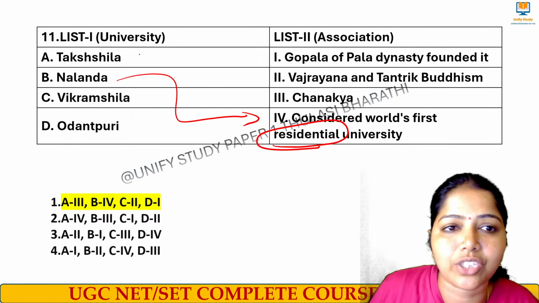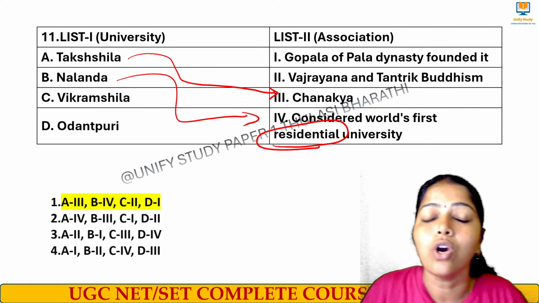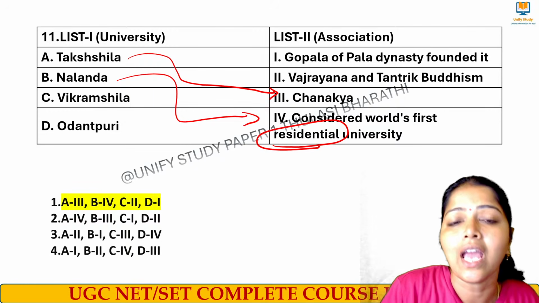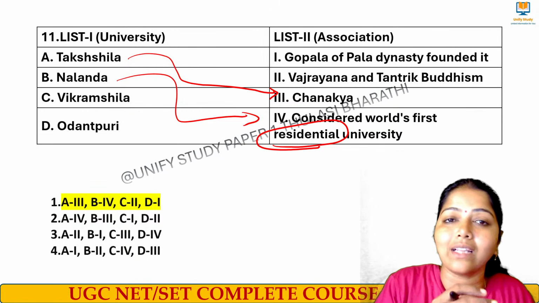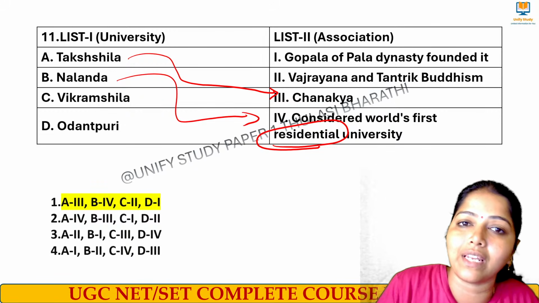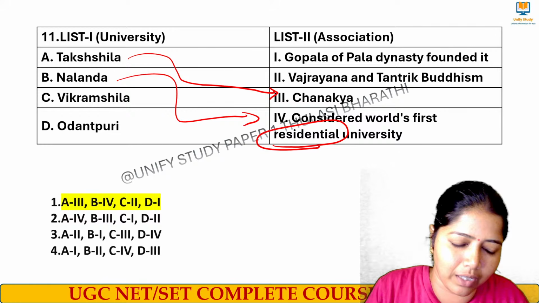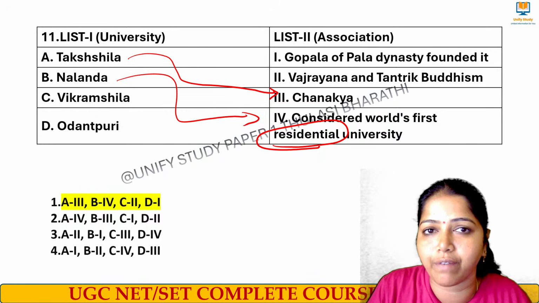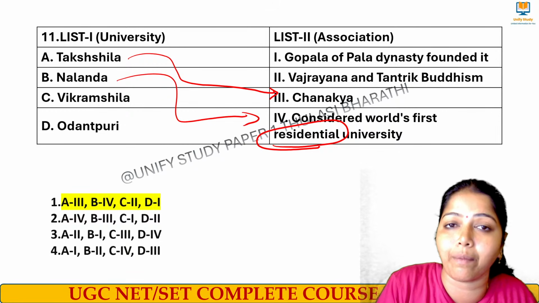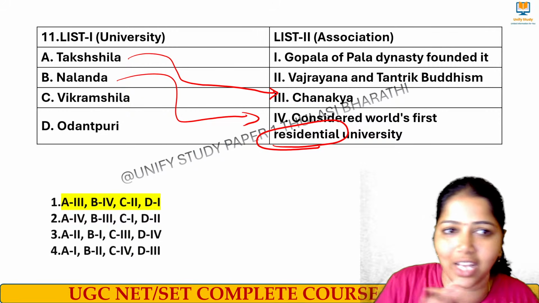And then we have Takshila University. Takshila is connected to Chanakya. Who is Chanakya? He was the scholar who studied at Takshila University, and he is known for writing the book Arthashastra. Apart from Chanakya, we have Panini, Vishnu Sharma, and Charaka. Charaka was a physician, the father of medicine. Panini was a grammarian, the father of grammar. These are all important scholars who studied at Takshila University.